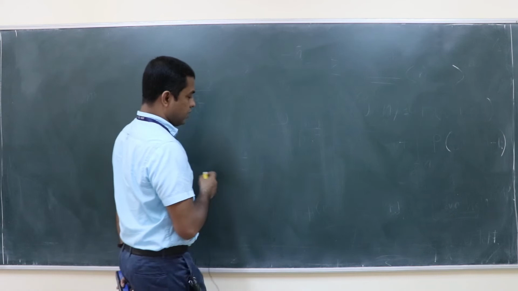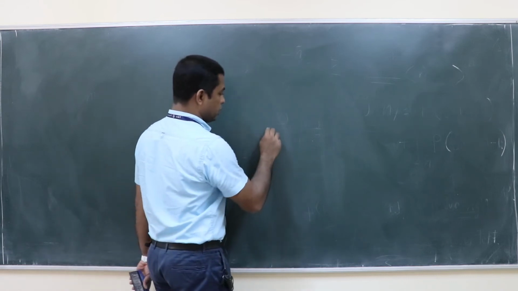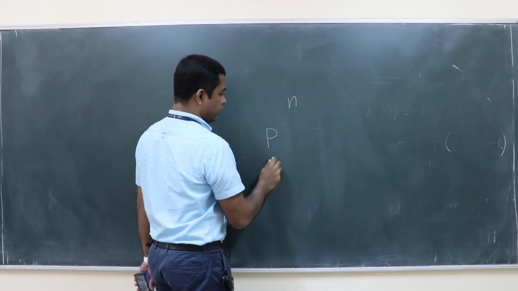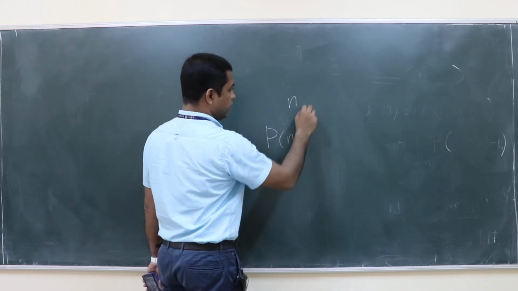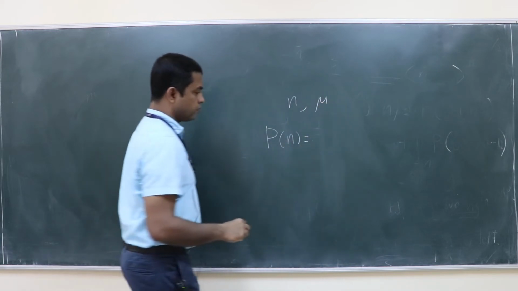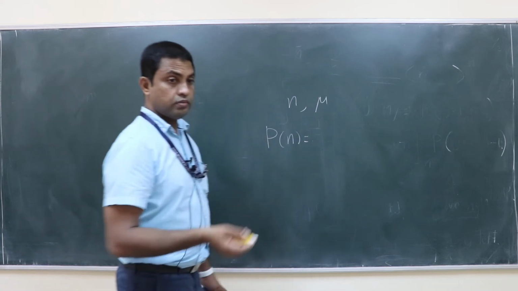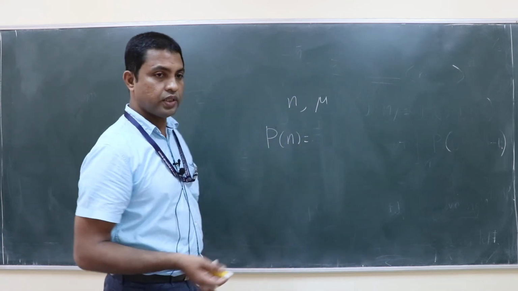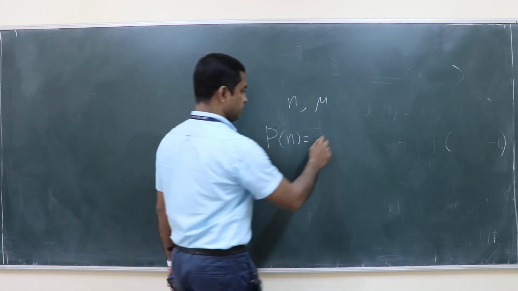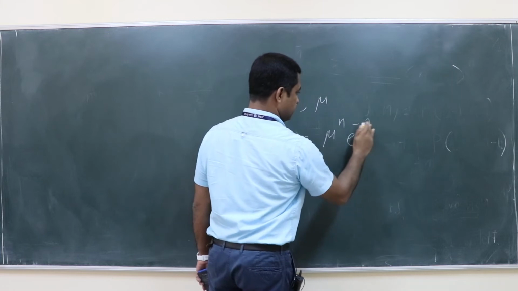Let me do another simple problem. What is the Poisson distribution for the variable n? We have done it earlier. P of n with a mean mu. If the random variable n has a Poisson distribution, what will P of n be? mu raised to n, e power minus mu, divided by n factorial.